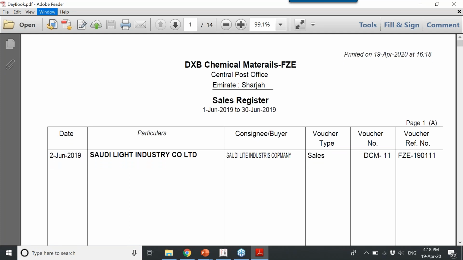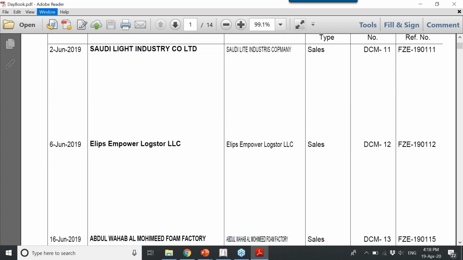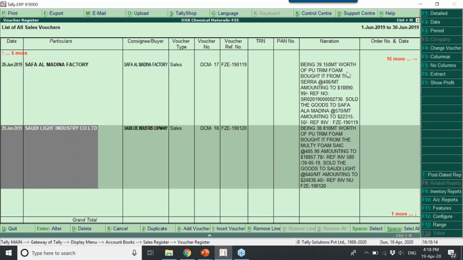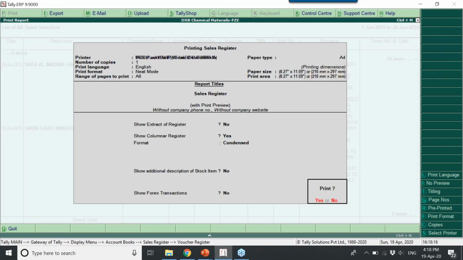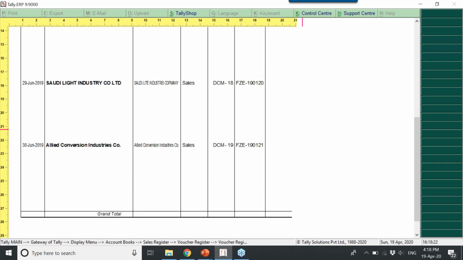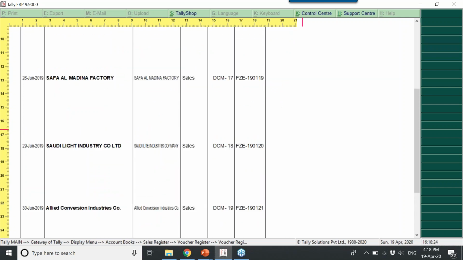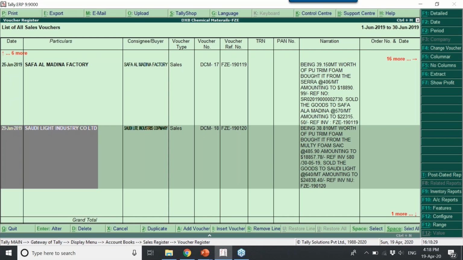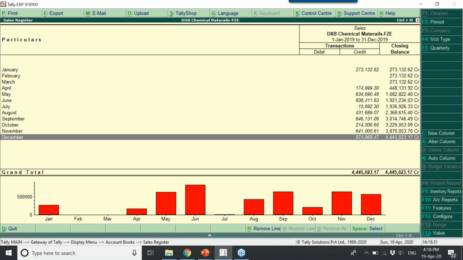Apart from that, you can select whichever format you want, and you can open it. You can see here the report will be shown in PDF. Similarly, if you want to take a print, Alt P, you can view the report before print. This is how it prints, and then you can go for print. Whichever screen you are in, you can do it.